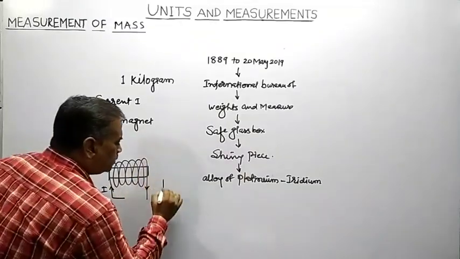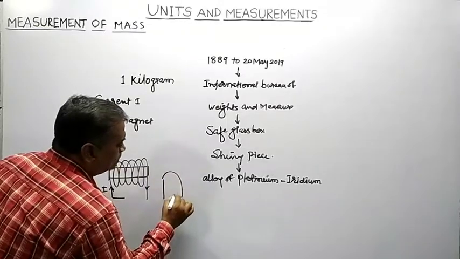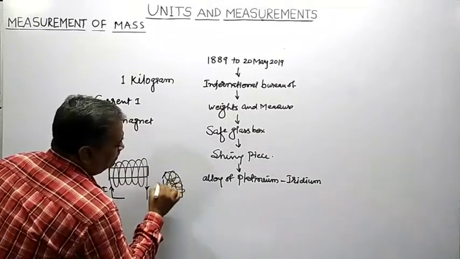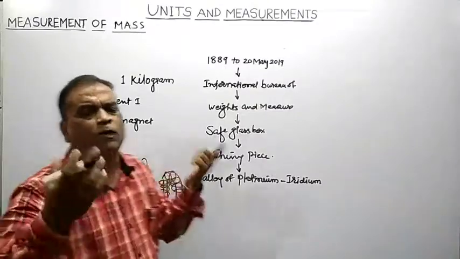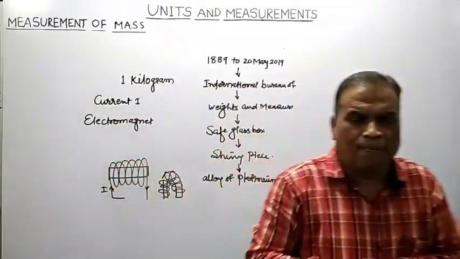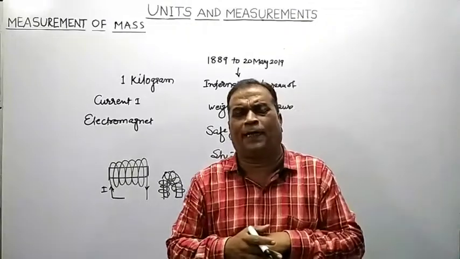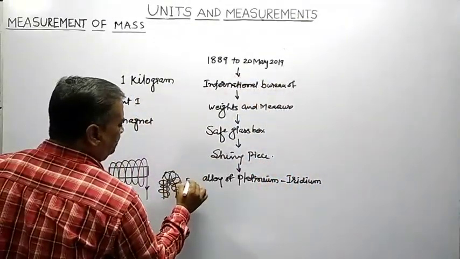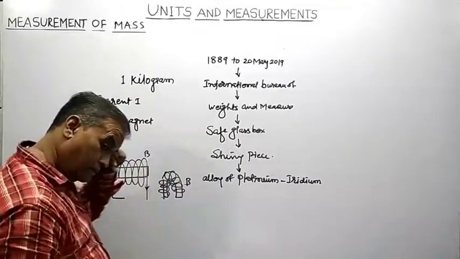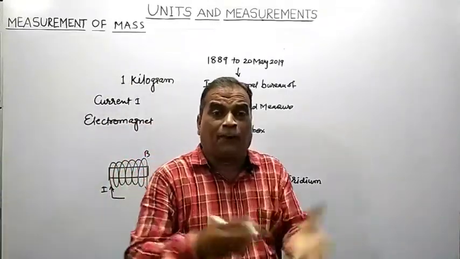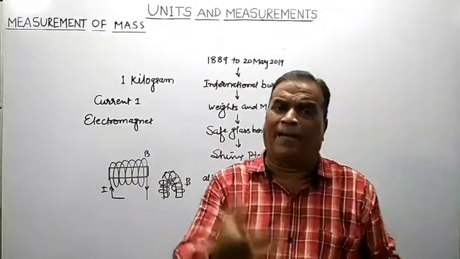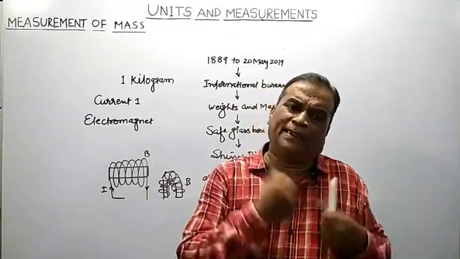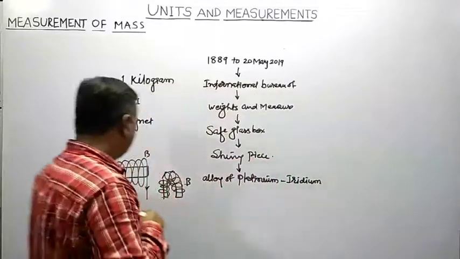Normally, horseshoe type magnets are used, with coils wound on that horseshoe magnet. When current flows through an electromagnet, it produces a magnetic field in its surroundings. And what is the function of this magnetic field? The magnetic field will attract magnetic material towards it.